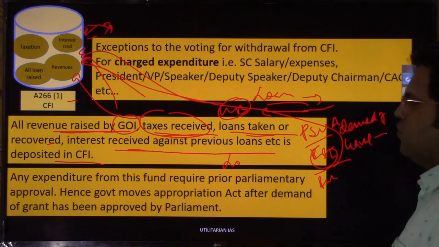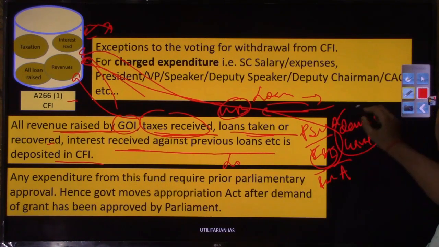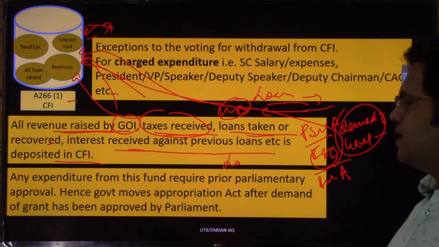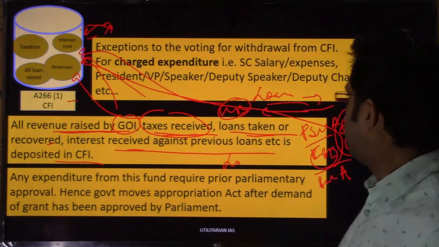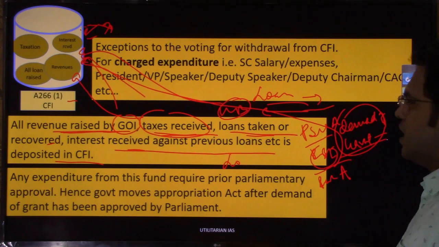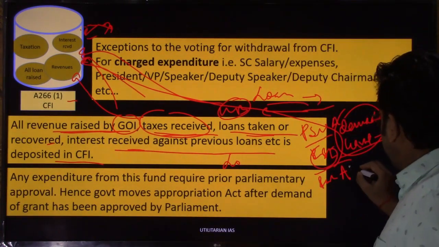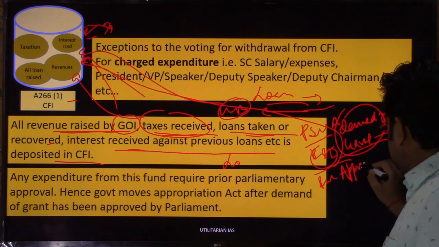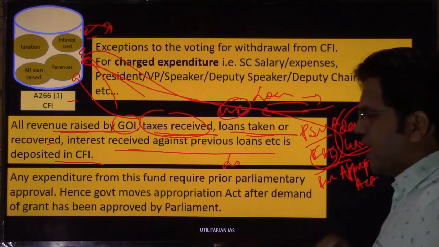has been voted, there is something called appropriation. Whatever the demand of grant was, okay, the Ministry of HRD had sought this much amount, the Ministry of Defence had sought this much amount, right. So, that was the demand of grant. After that demand of grant has been passed, there is something called the Appropriation Act. What is the meaning of appropriation?